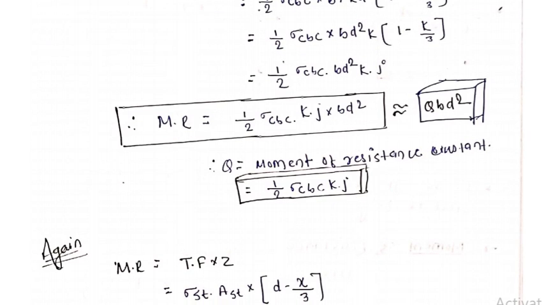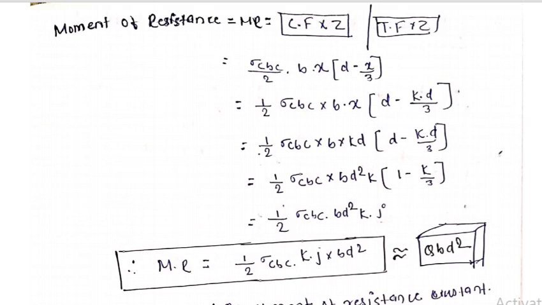Now let's take the moment of resistance. As I told you, the moment of resistance is the force into distance. Here there are two kinds of force: the compressive force from the topmost fiber and the tensile force from the bottommost fiber. So let's calculate the compressive force. We have already calculated above that the compressive force is sigma cbc by 2 into b into x, where z is equal to d minus x by 3.